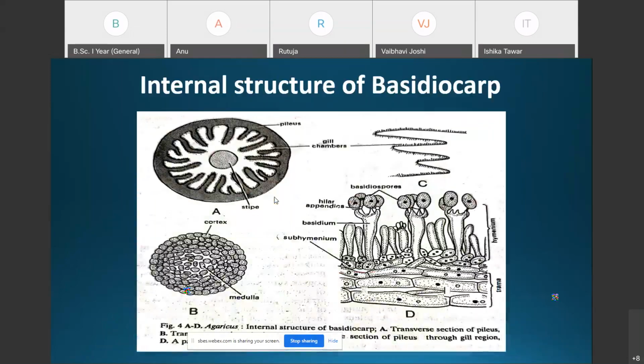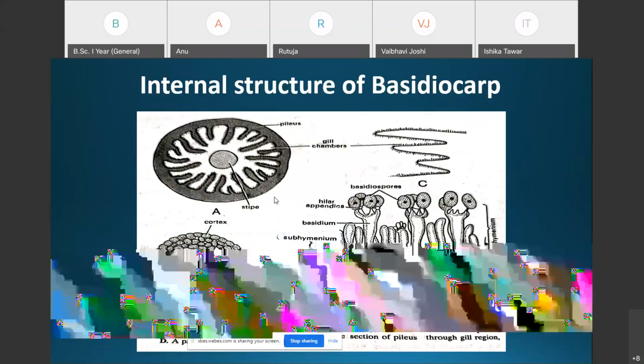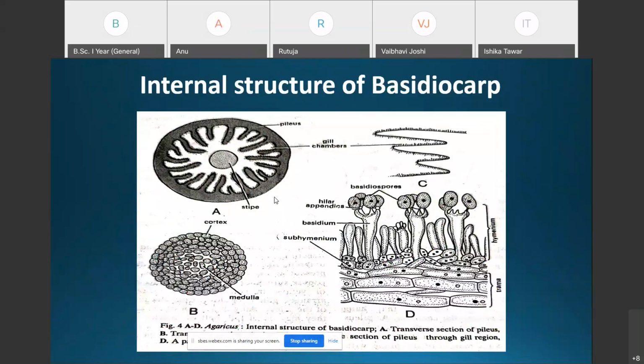Here is the internal structure of the basidiocarp, that is, the fruiting body. The basidiocarp is made up of a pseudoparenchymatous mass of hyphae.